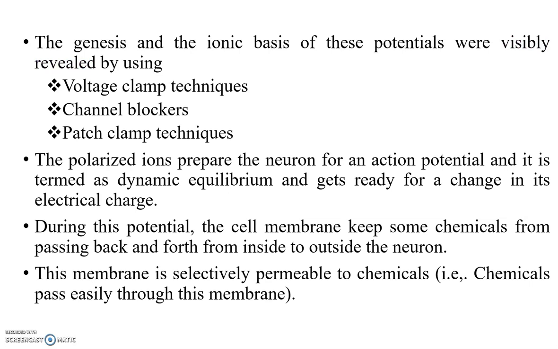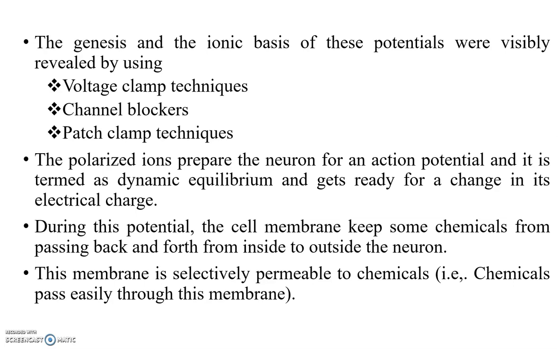The genesis and the ionic basis of these potentials were revealed by using voltage clamping techniques, channel blockers, and patch clamp techniques. The polarized ions prepare the neuron for an action potential, and it is termed dynamic equilibrium, and it gets ready for a change in its electrical charge.